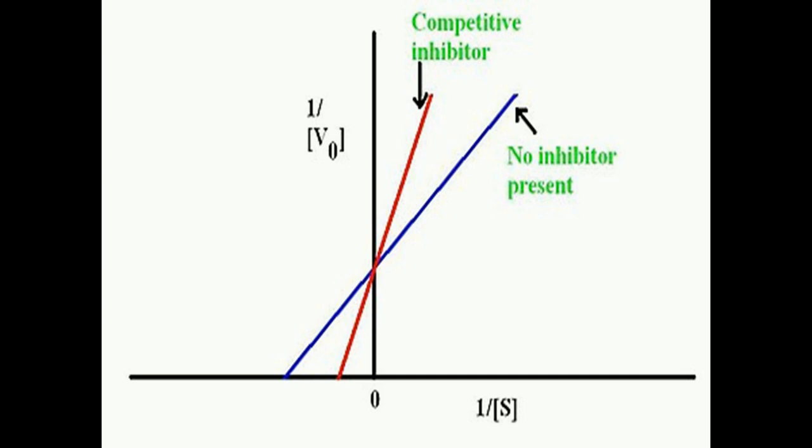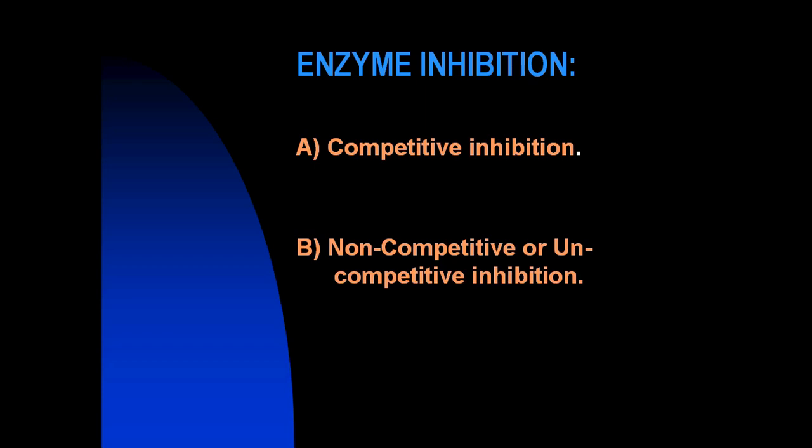Statin drugs as an example of competitive inhibitors. Statin drugs, anti-hyperlipidemic agents, competitively inhibit the first step in cholesterol biosynthesis. The reaction is catalyzed by hydroxymethylglutaryl CoA reductase (HMG-CoA reductase).